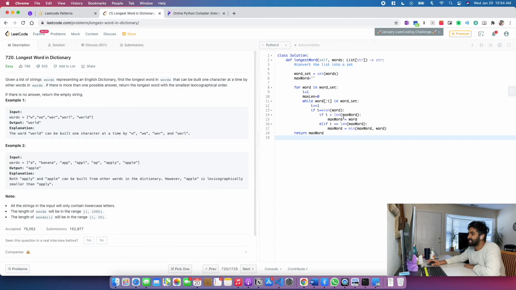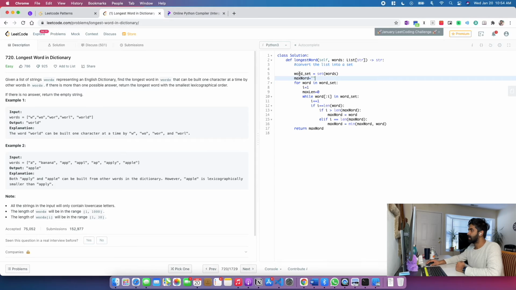These features are not present in a lot of programming languages. Since it is Python, we have an edge of doing this in a single step and in an easy way. But let's get to a solution and then let us see if we can reduce it in any way. So what we have done, we have converted the list into a set of words, and we have taken an empty max word string. So if we don't have max word updated even once, we will return an empty string, which is required.